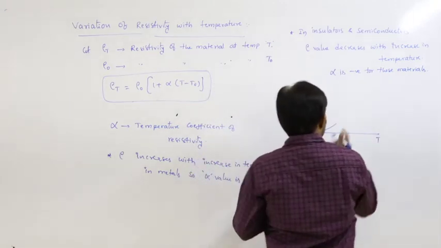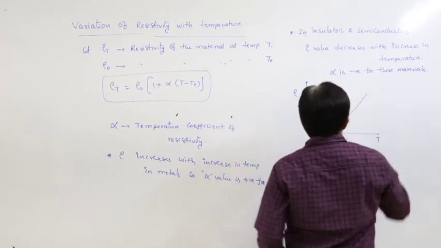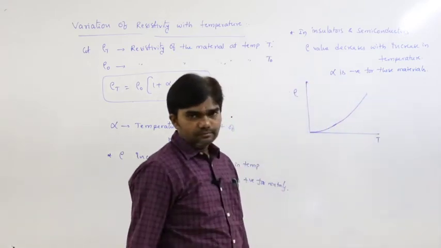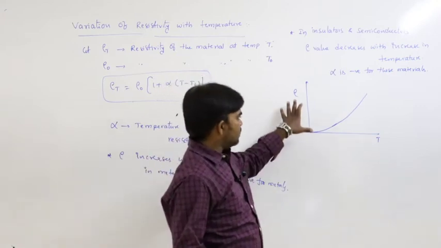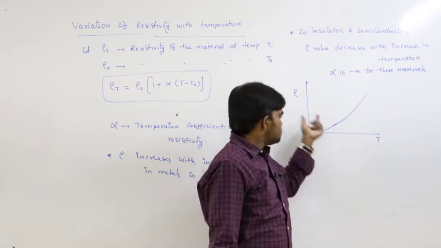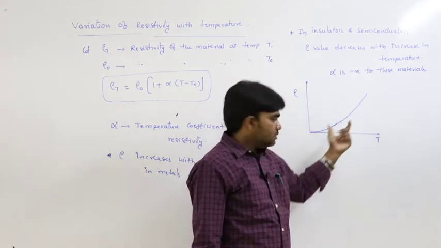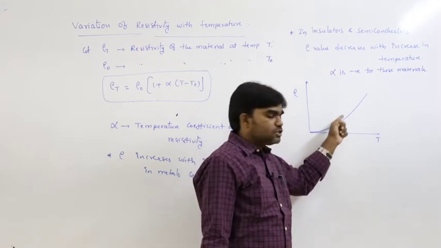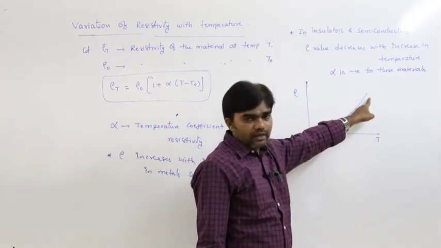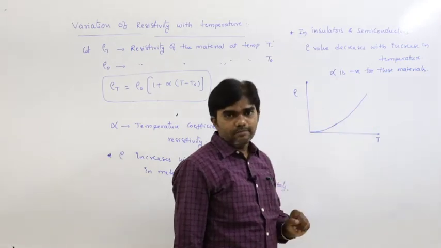At low temperatures it is curved, and if the temperature goes on increasing, it is a straight line. So that is the graph between resistivity and temperature. At low temperatures it has a very low value and a curved shape, but at high temperatures it is a straight line.